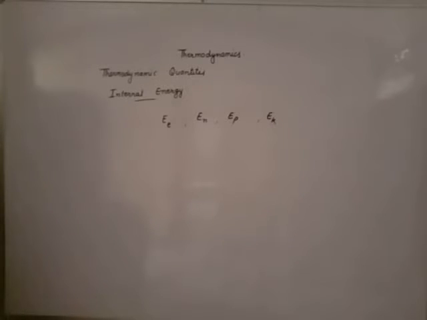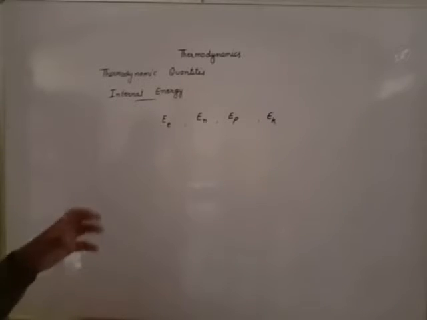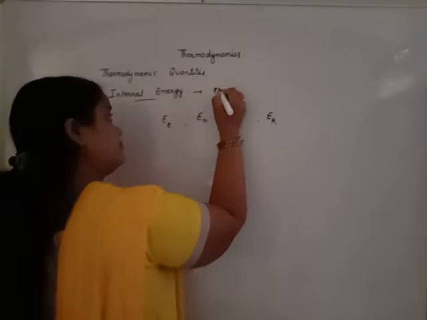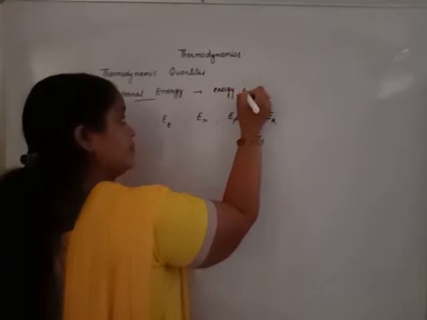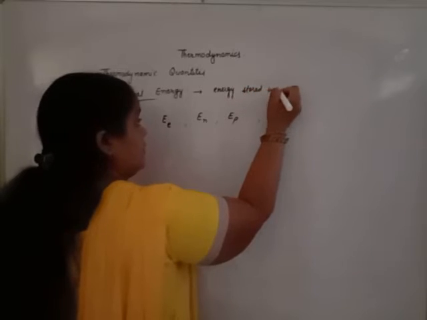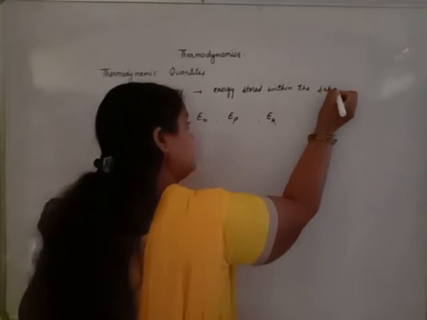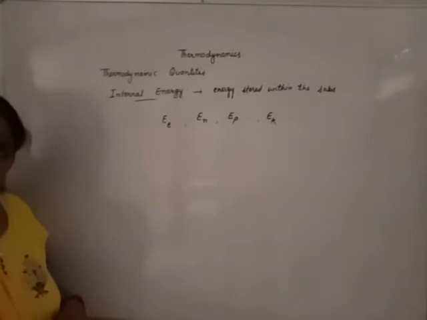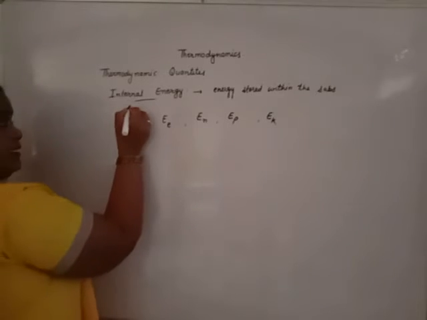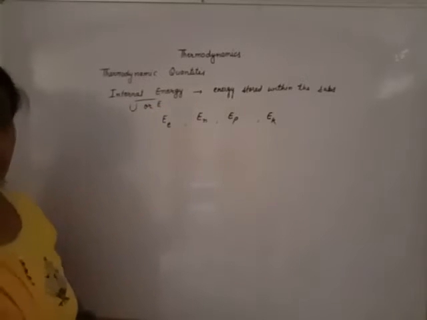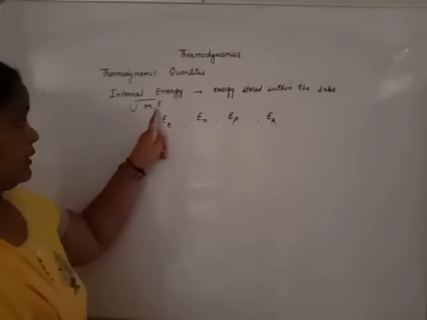Like this, each and every molecule has its own energy. That own energy, that means a fixed value of energy that is stored in that substance, is known as internal energy. Energy stored within the substance. That substance may be atom, molecule, ion, etc. Internal energy is represented by capital U or capital E, whichever you want.